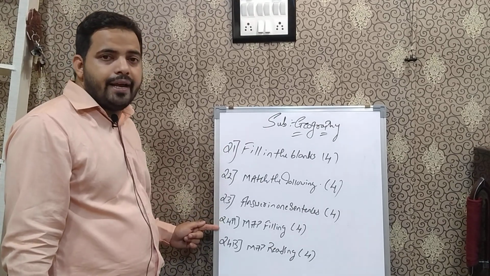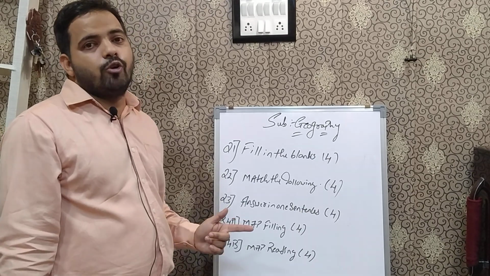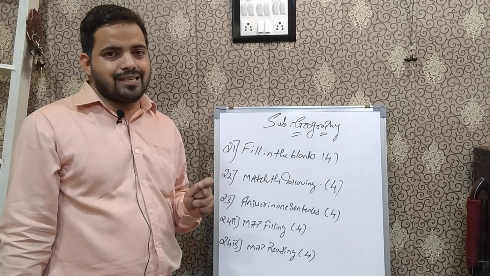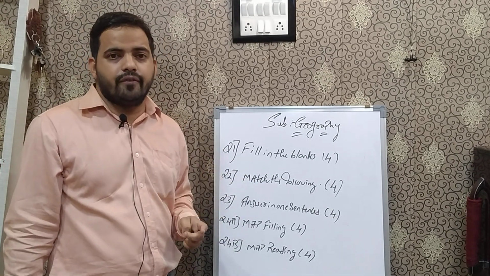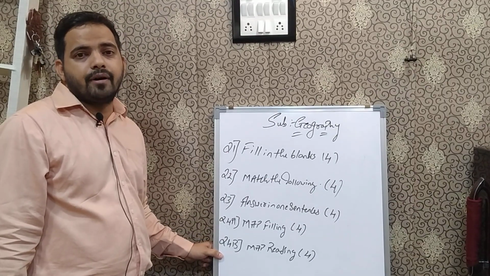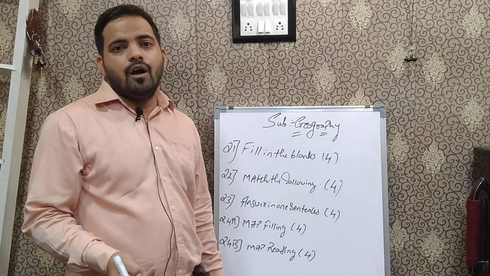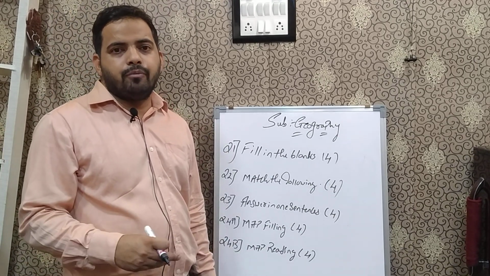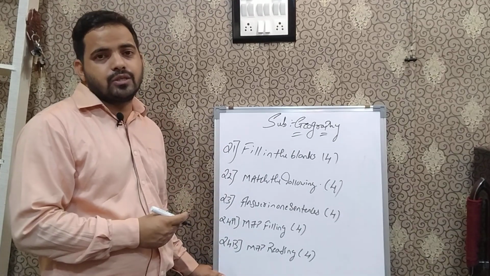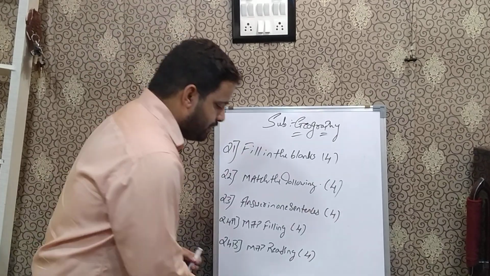Question number 4a is a fixed pattern question, which is always asked in geography, that is map filling. Here you will be getting the map, you have to fill the question. In all you will be getting 6 out of 6, you have to fill any 4 with index. Then question number 4b is your map reading. They may give you any map, either the map of India or the map of Brazil. From that map you have to draw that particular, and they may ask you 4 questions based on that map, and you have to give the answer for that.